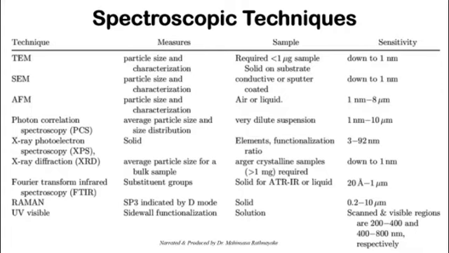You may have observed, but I don't know whether you have had a chance to see a scanning electron microscope or some electron microscope. These three are types of electron microscopy. TEM is transmission electron microscope, SEM is scanning electron microscope, and AFM is atomic force microscope or microscopy. For the technique, you can say microscopy.